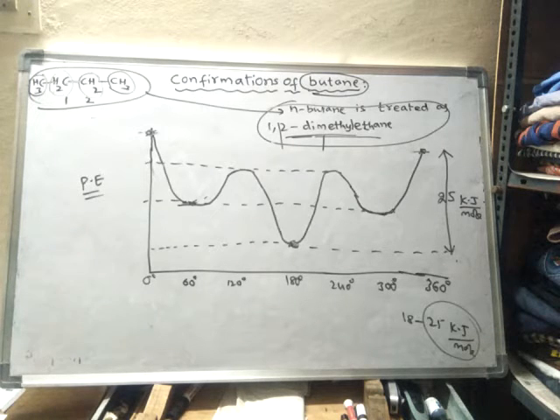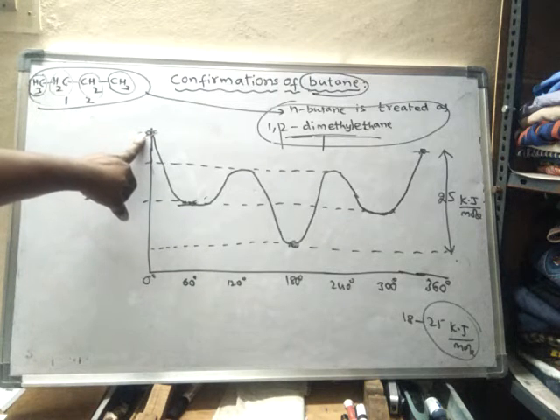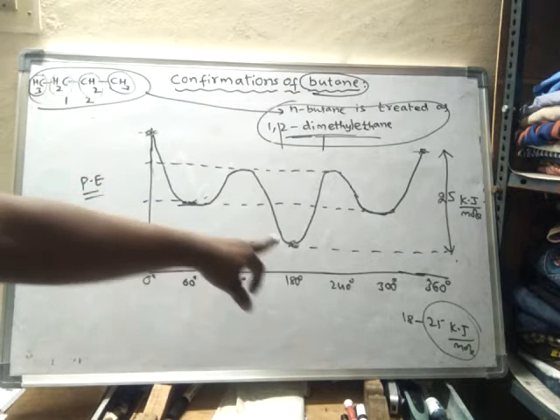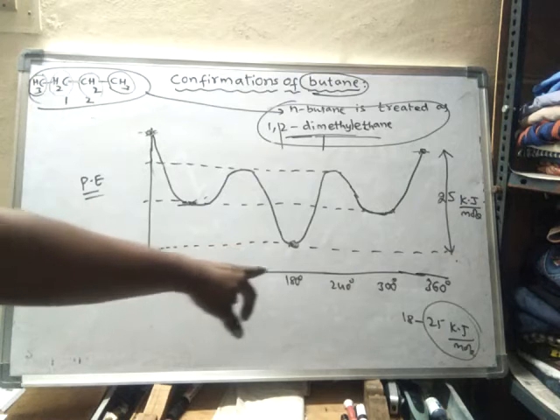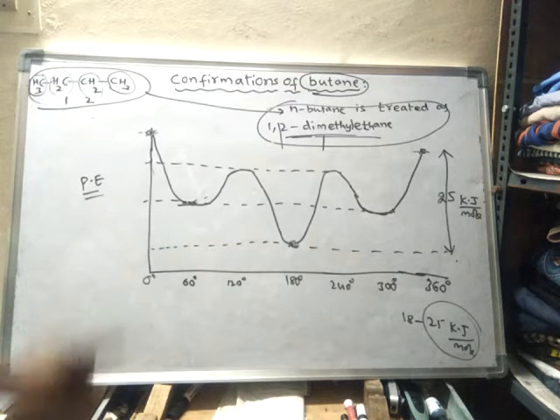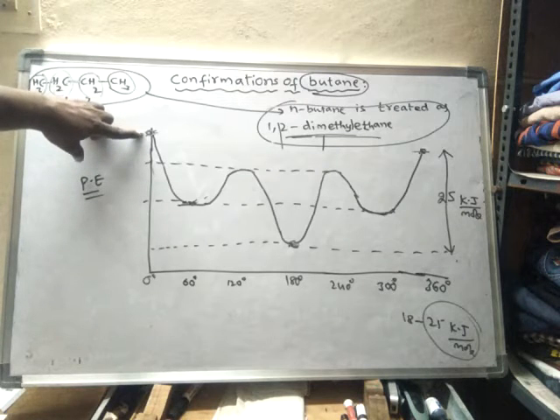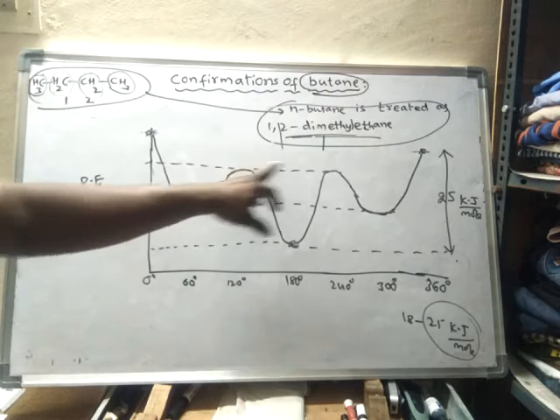So this is the energy diagram which shows the energy levels of different conformations. The one which has more potential energy is said to be least stable, and the one which has least potential energy is said to be highly stable. So the highly stable structure is fully staggered, and the least stable structure is the fully eclipsed structure, and these are the intermediates.